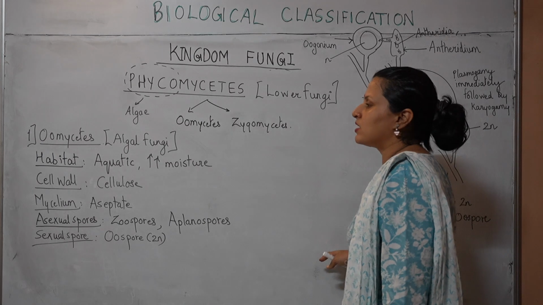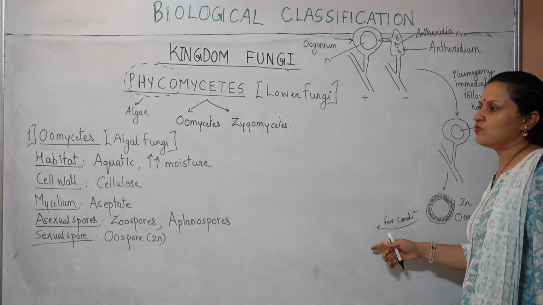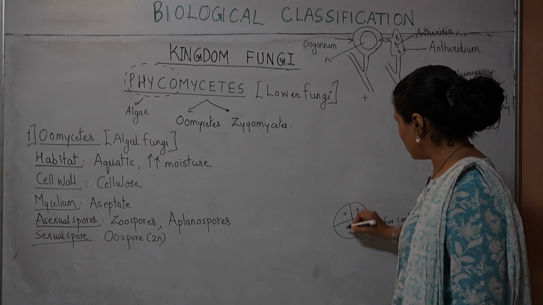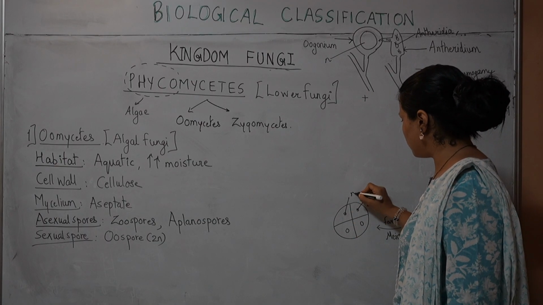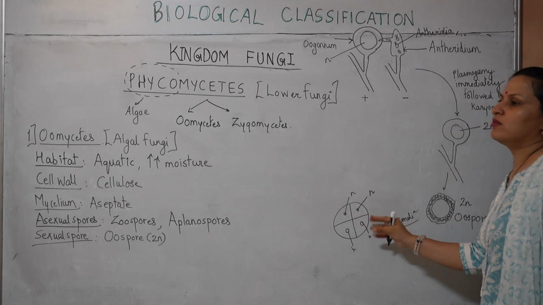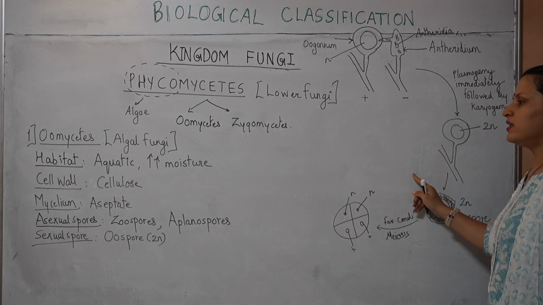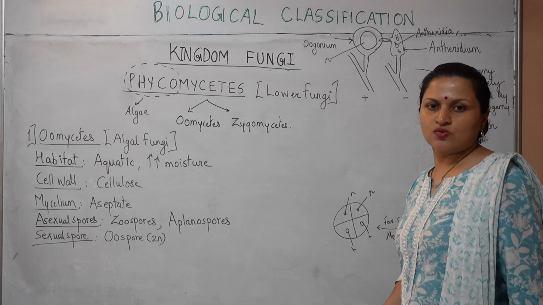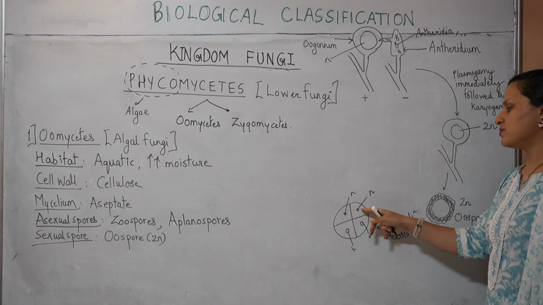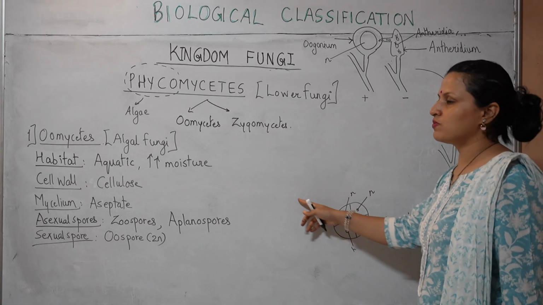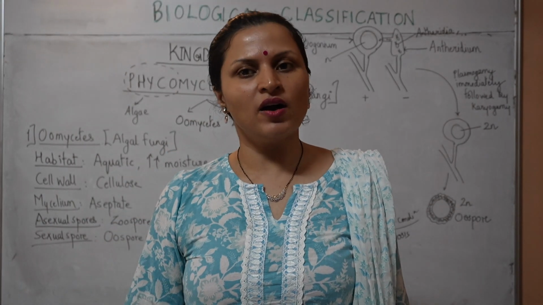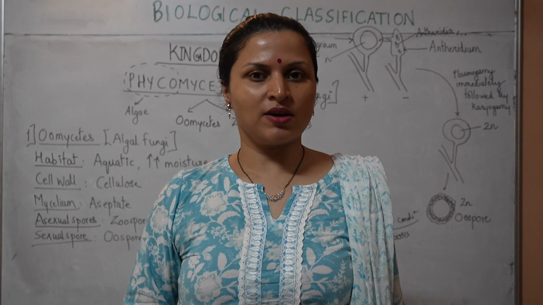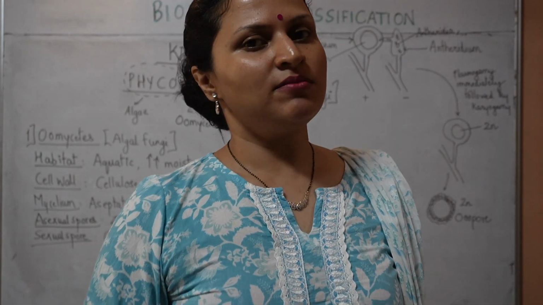Upon the return of the favorable conditions, this will undergo its first cell division. What will be the first cell division? Meiosis. When meiosis is carried out, this oospore is going to produce 4 cells, which will be all N. Either these 4 cells will become zoospores, and a zoosporangium will emerge from this. The zoospores will be released from the zoosporangium as 4 zoospores, or else 3 of these will degenerate and 1 of these will extend in the form of the new hypha to begin a new oomycete colony. So plasmogamy has happened, karyogamy has also happened immediately, and then meiosis has happened.